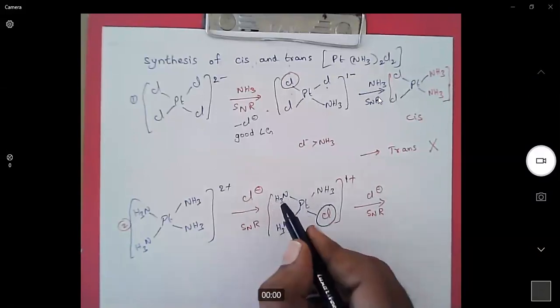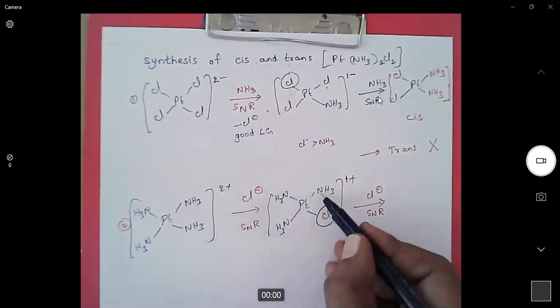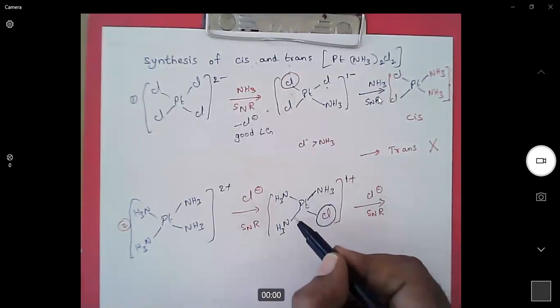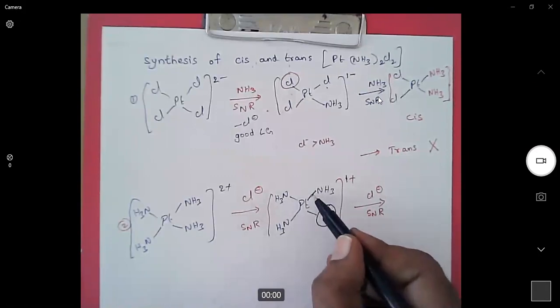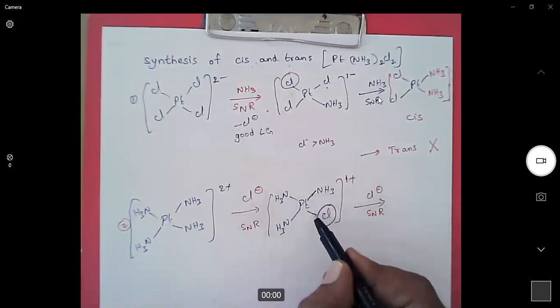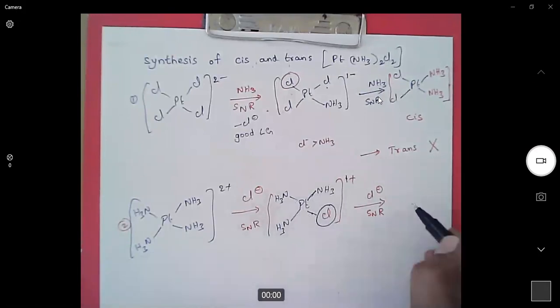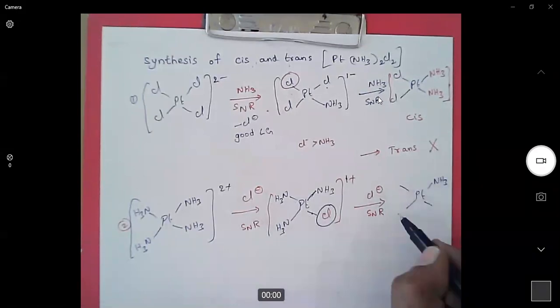When you look at these two, they are ammonia ligands, same ligands. That means this bond and this bond have the same strength. But here, this bond is a stable bond, this bond is a weaker bond. So as a result, the ammonia which is trans to chlorine will be replaced.